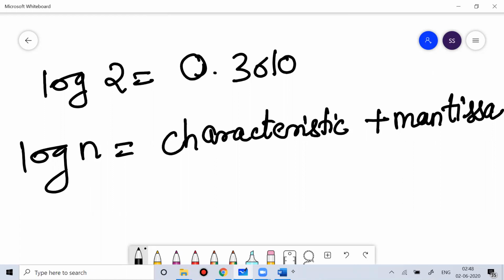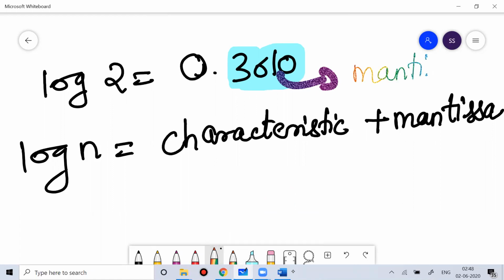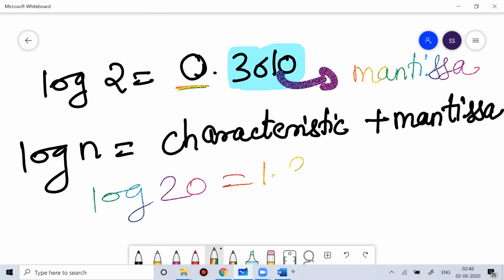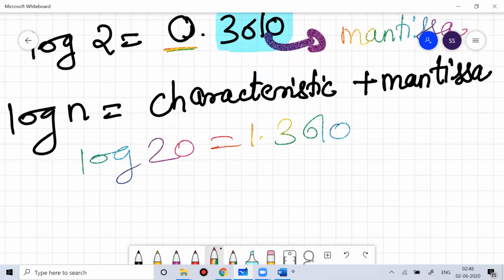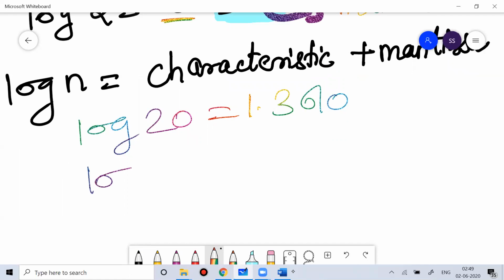When I found the value of log 2, it was 0.3010. This 0.3010 is the mantissa, while the integer value, that is 0, is your characteristic. So if I ask you the value of log 20, your answer would be 1.3010. The mantissa remains constant.